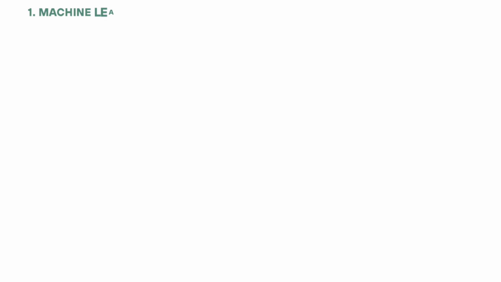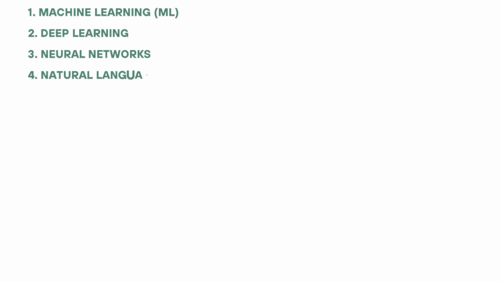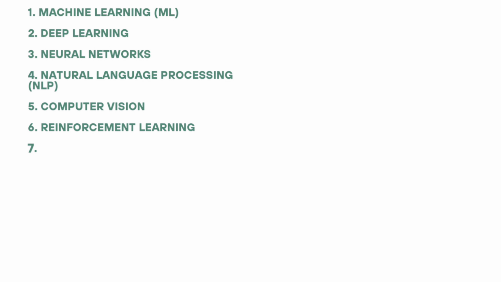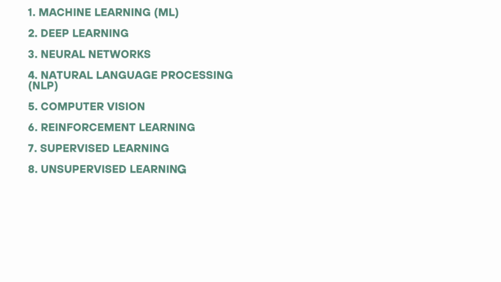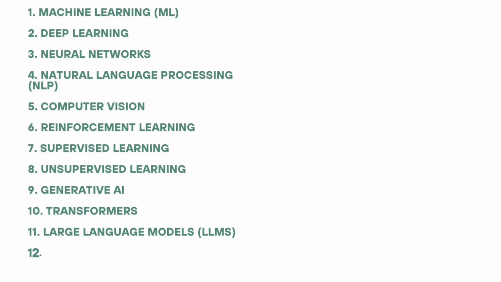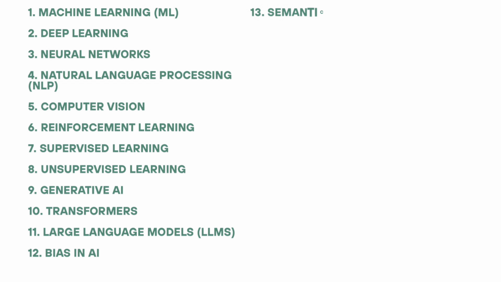1. Machine learning, ML. 2. Deep learning. 3. Neural networks. 4. Natural language processing, NLP. 5. Computer vision. 6. Reinforcement learning. 7. Supervised learning. 8. Unsupervised learning. 9. Generative AI. 10. Transformers. 11. Large language models, LLMs. 12. Bias in AI.